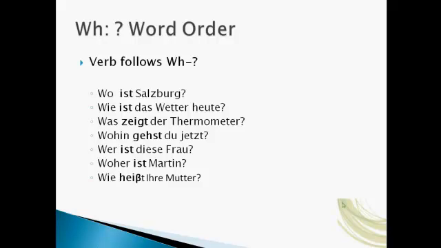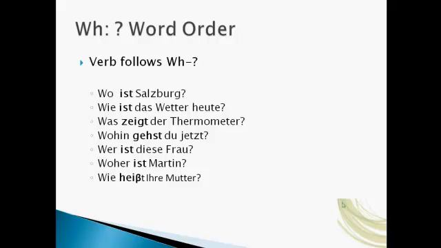Wer ist diese Frau? Wer is who? Who is this woman? Woher? So this is from where. So wohin is away from the speaker, woher is from where. So woher ist Martin? Where is Martin from? Woher ist Martin? Martin ist aus Deutschland.